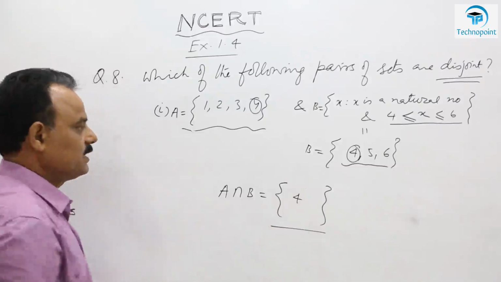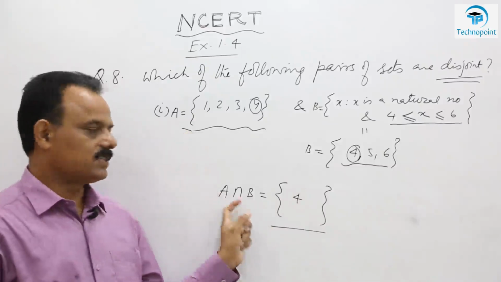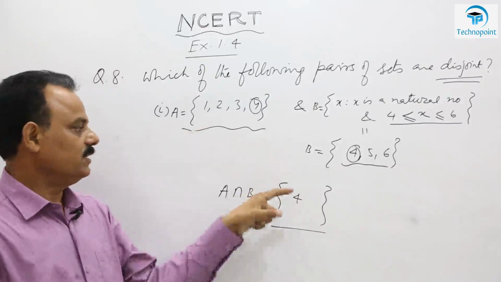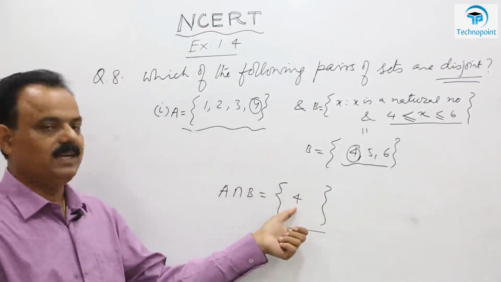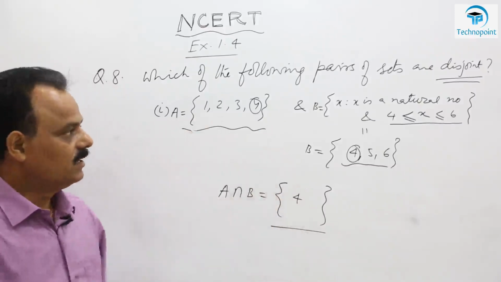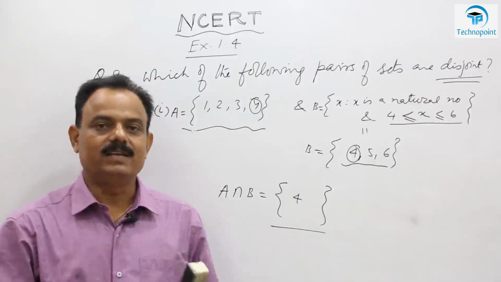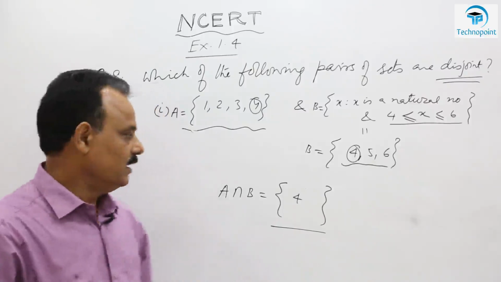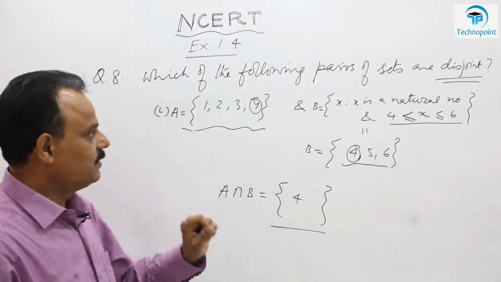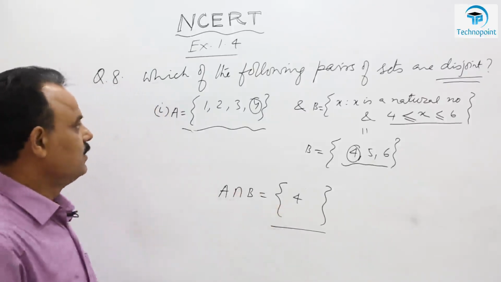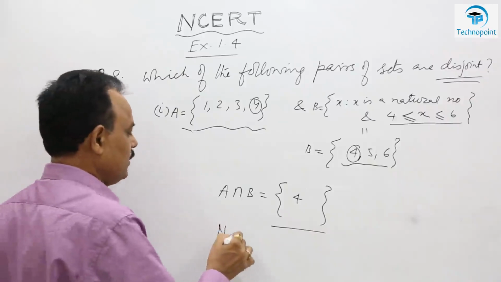So intersection of two sets, that is A and B, is a set having only one element. But what is disjoint set? Disjoint means there should not be any element in their intersection. Intersection must be an empty set, but here it is not empty set. So this is not disjoint.